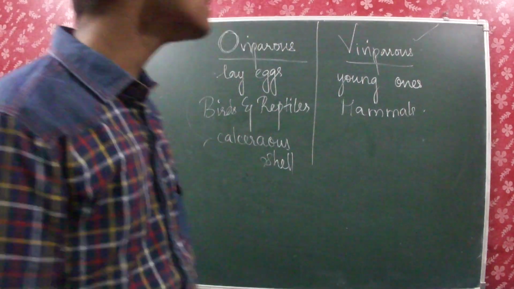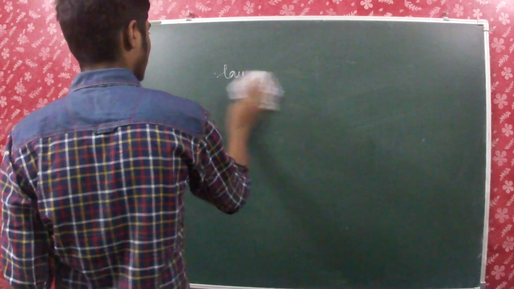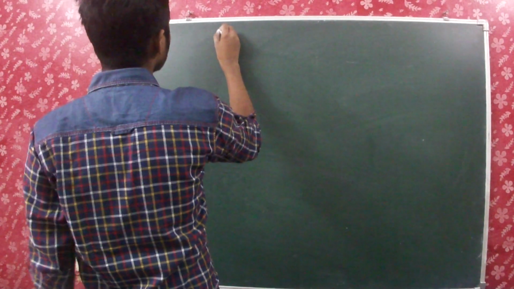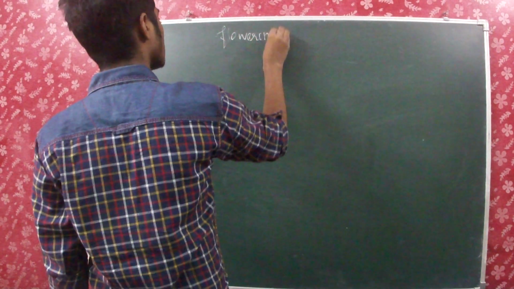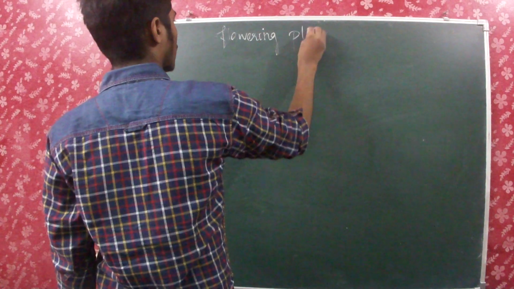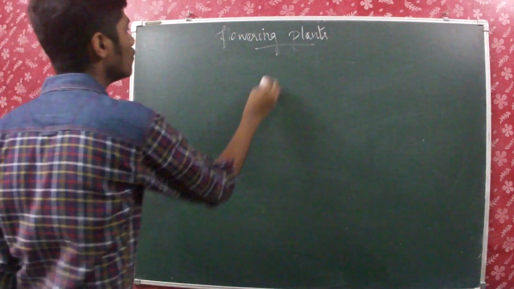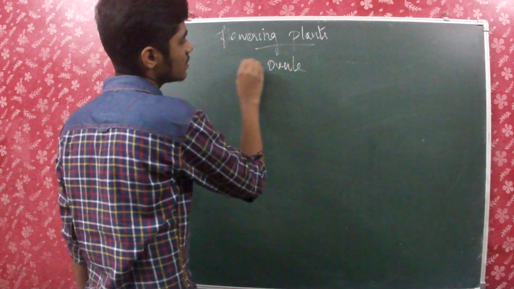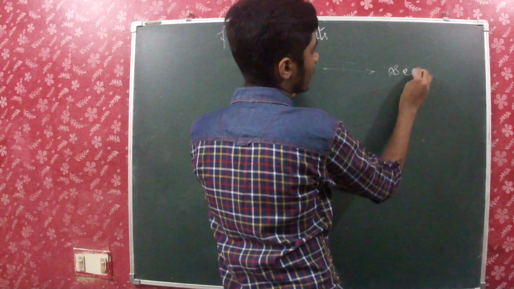And now, what happens after fertilization? After fertilization in flowering plants, in angiosperms, the embryo is actually formed in the ovule, and the ovule turns into seed.